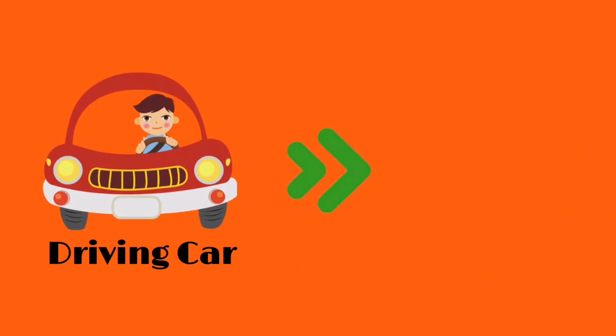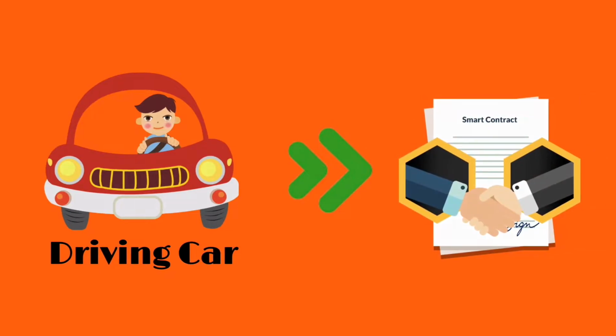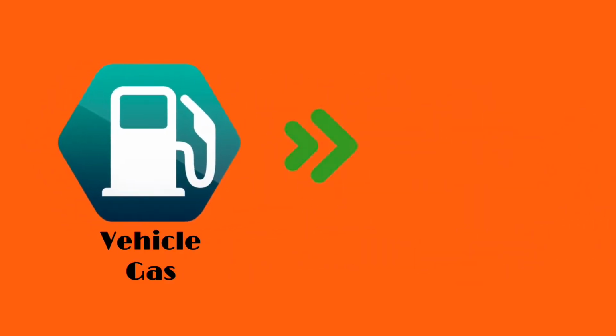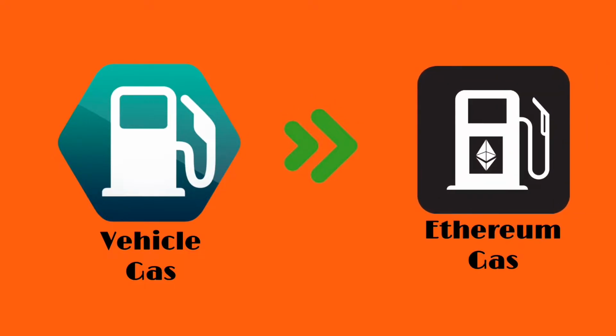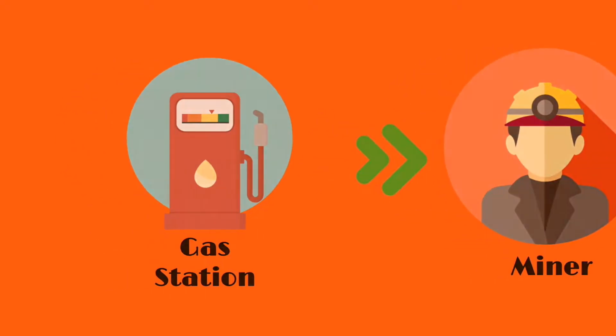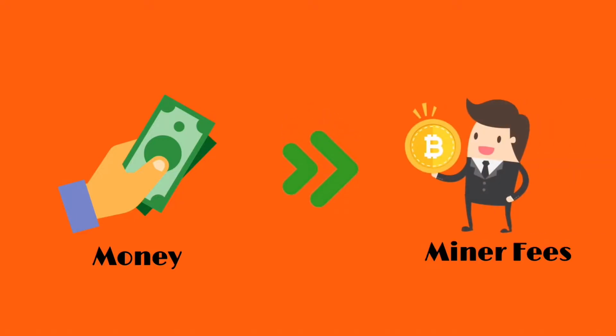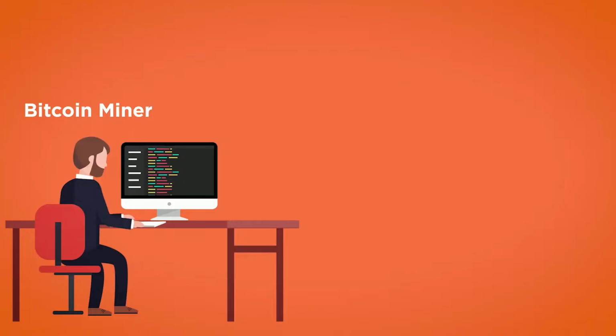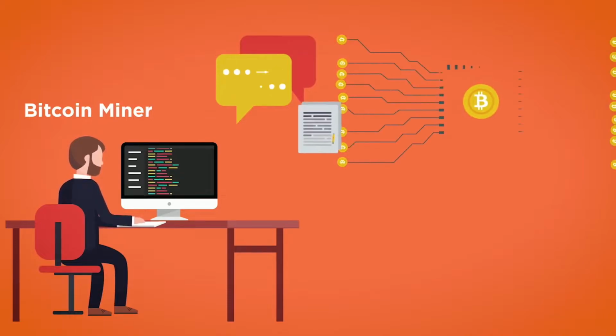Now let's draw the parallel with Ethereum. Driving the car is the operation that you want to execute, like executing a function of a smart contract. In this case, the fuel is the gas. In the Ethereum case, the gas station is your miner, and lastly, the money you paid is the miner fees. Now I have covered all the bare basics.